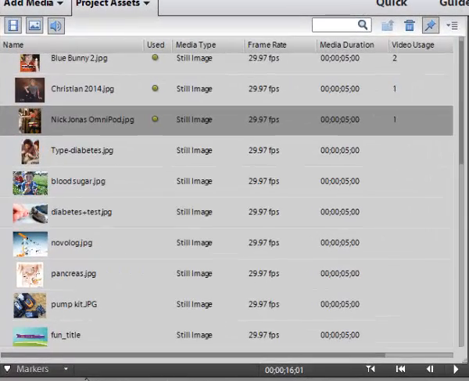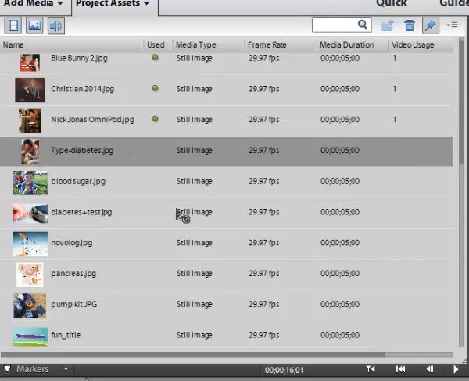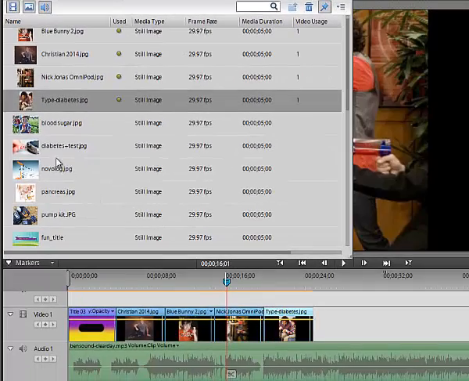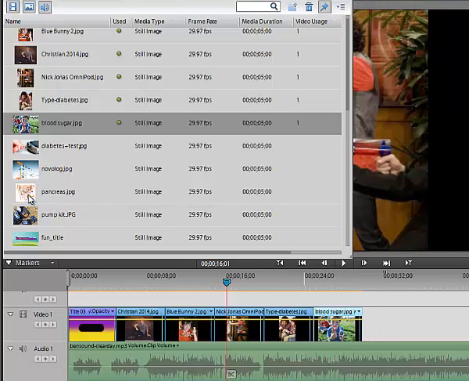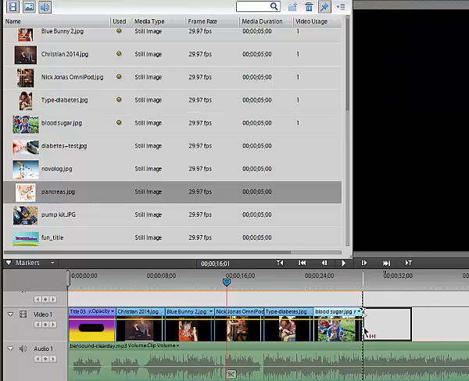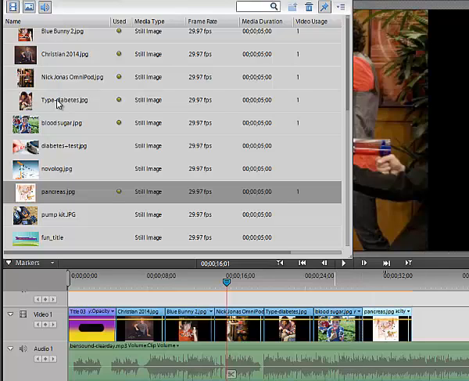I'm going to Edit Undo. Make sure when you drag a picture in that you drop it up next to the last one, but don't let it overlap and don't leave a gap. So I'm just going to drag my pictures in here. And you can drag them in any order you want. The order that they are here doesn't necessarily matter.